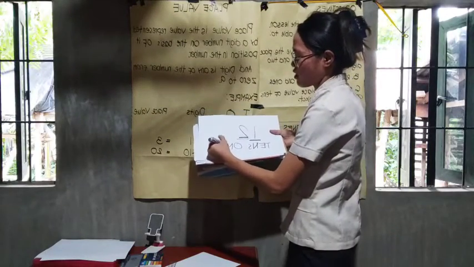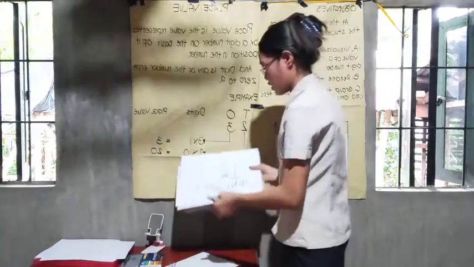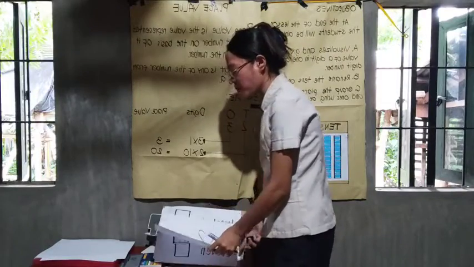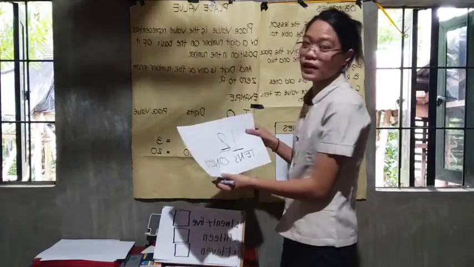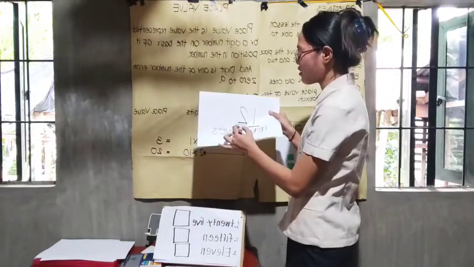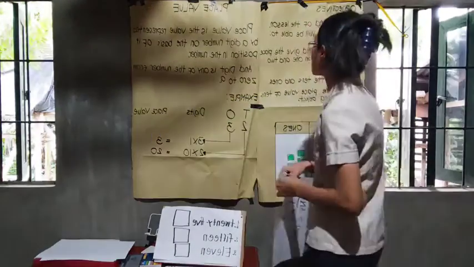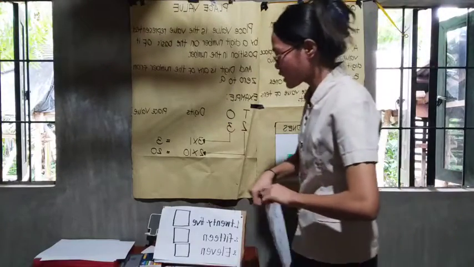Ones. Very good. So, what is the number that we form? 12. Okay, very good.